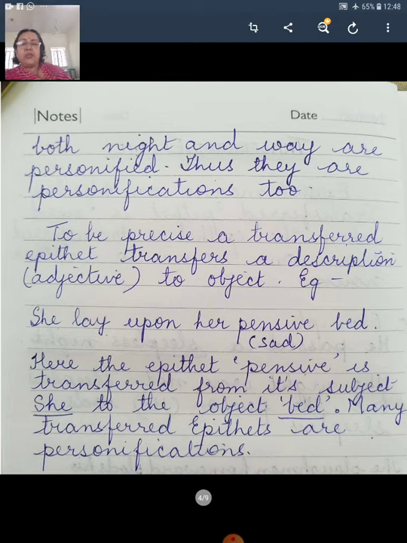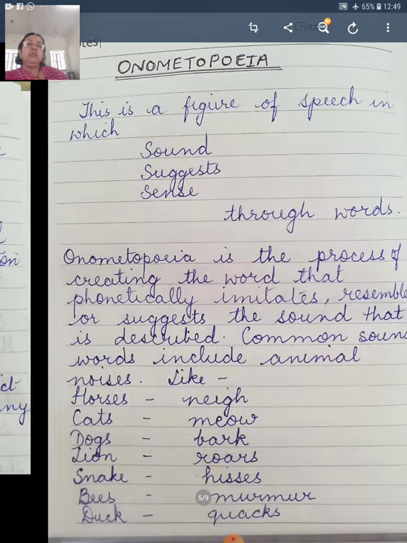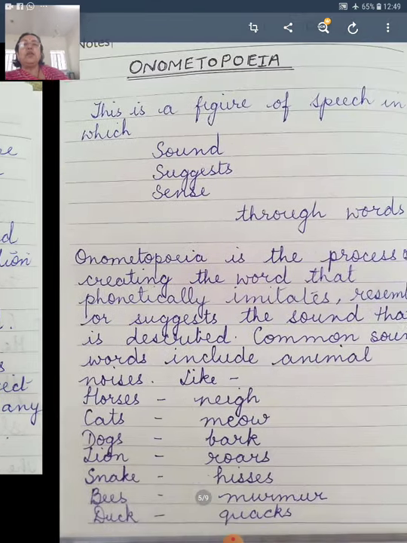And many transferred epithets are personifications. Here again, pensive bed. The bed has become sad. The bed has been given living qualities. We are seeing the bed as if it is a human being. So this makes poetry very beautiful. Your transferred epithet is over.